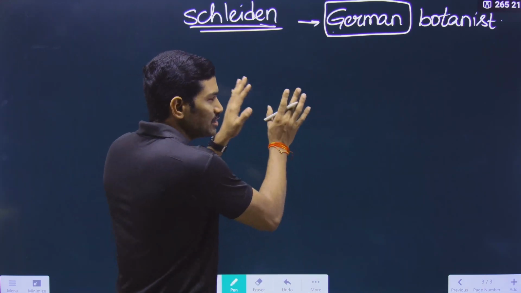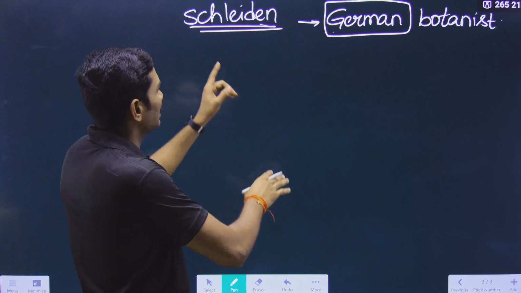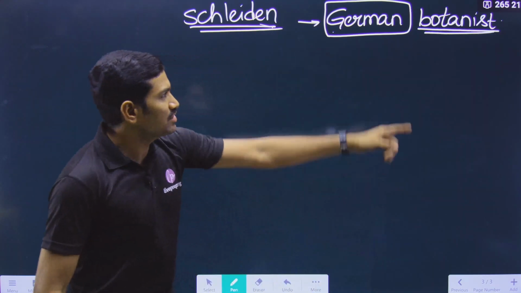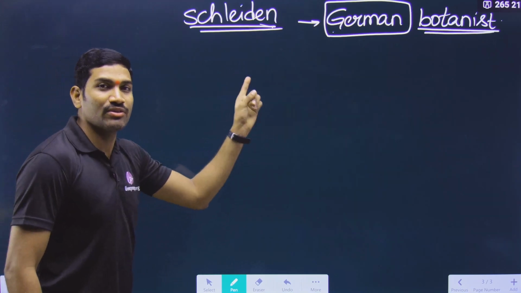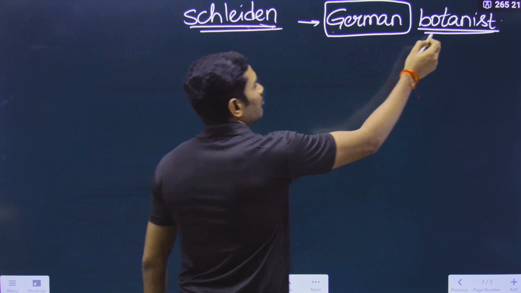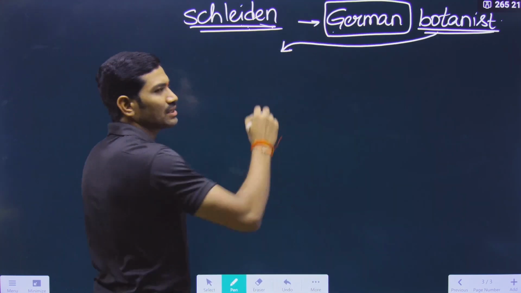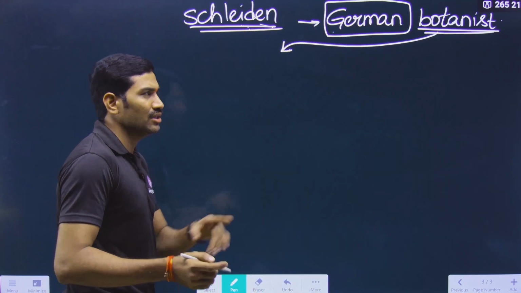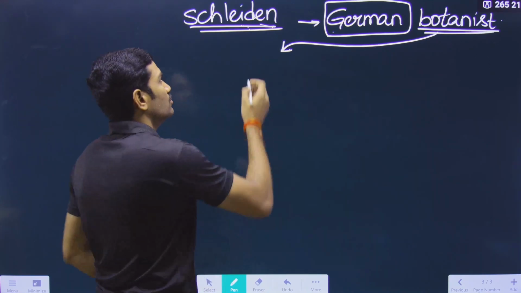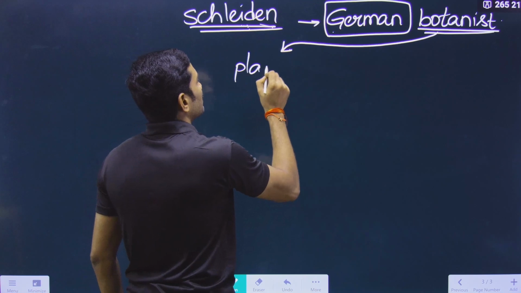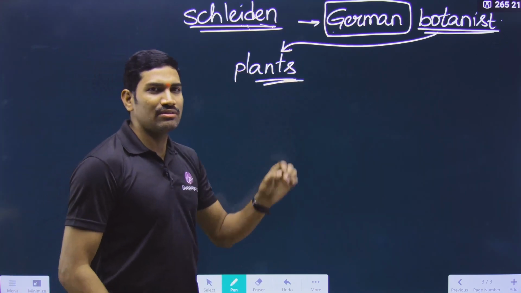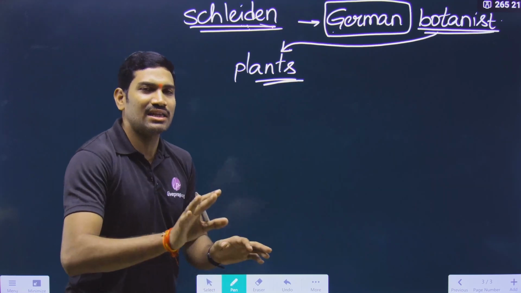But in this particular case, I am saying that at least remember that he is a botanist, because based on this you can understand what type of information can be related. So let us see the relation here. Schleiden is a botanist. Botanist means what type of cells he will study, plant cells or animal cells? Botany is the study of plant cells, so definitely it is about plant cells. So Schleiden studied the plants. It will be easy for you. In this way it may give some clue so that you can easily understand the NCERT content.